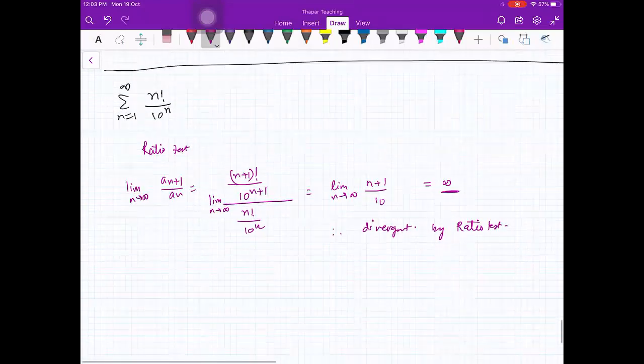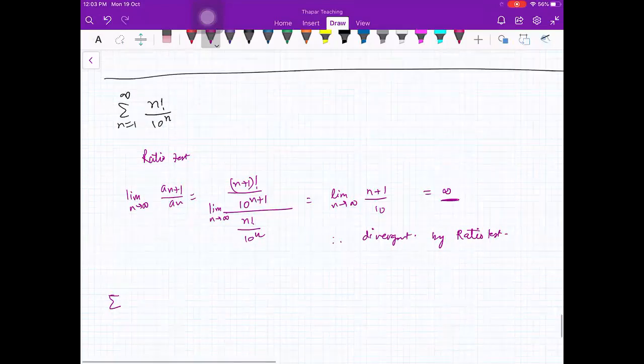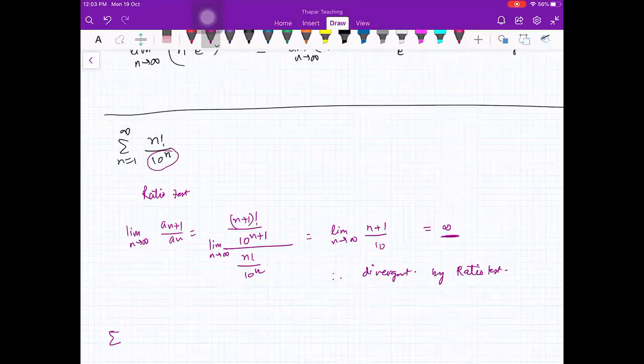रूट टेस्ट तब लगाना जब उसमें पावर अगर n की फॉर्म में दे रखी हो, जैसे 2 की पावर n होगी, 3 की पावर n. Here also you have, there is no fixed thing, right? Here also you have 10 raised to power n. But here you can see n factorial raised to power 1 by n. So computing this limit is difficult, na? Can you compute this? So the only thing is you should be able to find out that limit.